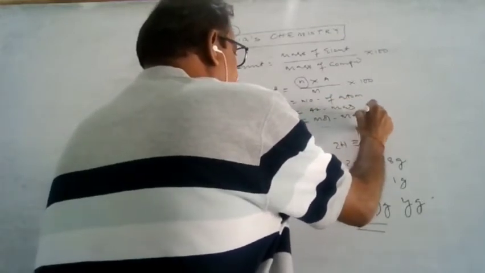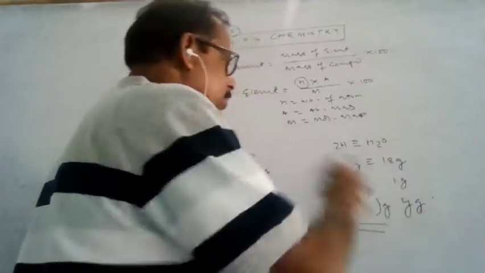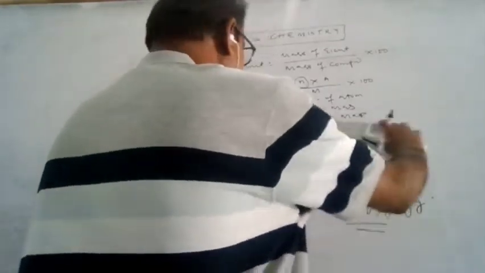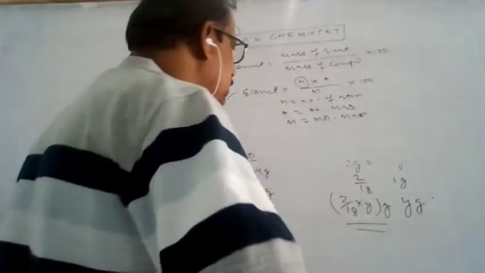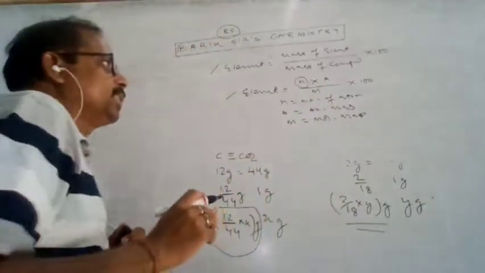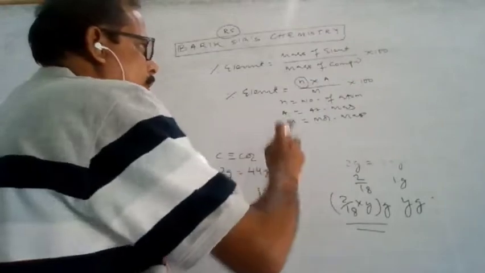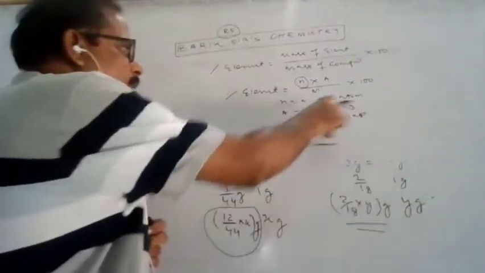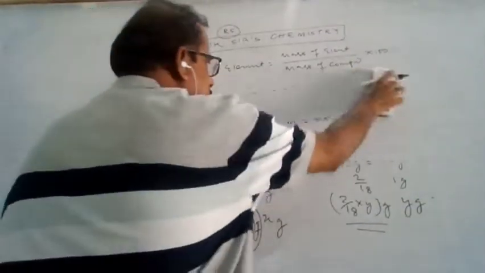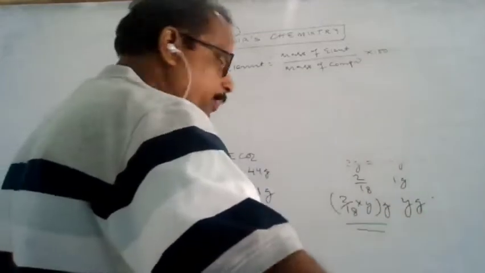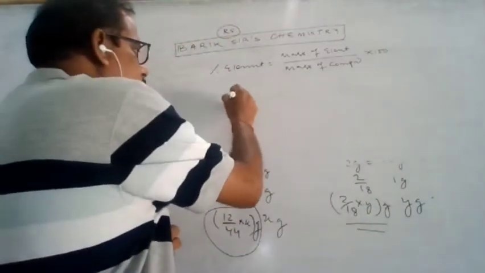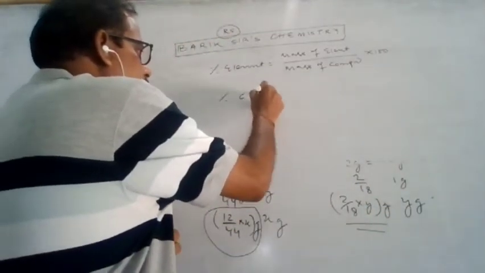So this way the percentage of an element can be determined. The basic thing is: the mass of the element divided by the mass of the compound, into 100. This is not required for us, but this is the basic thing you have to remember. Suppose we determine the percentage of carbon here.